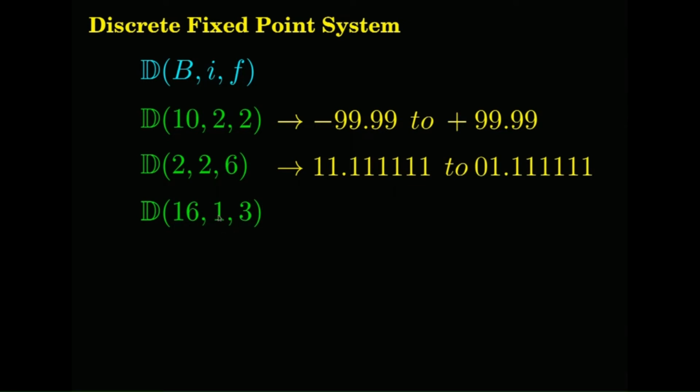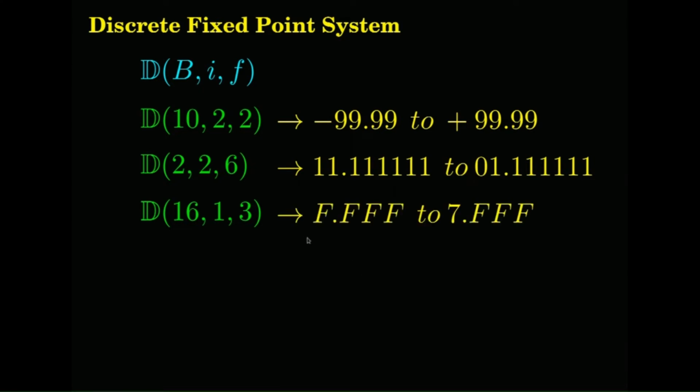This is a how many bit number? This would be a 16-bit number. 3 plus 1, 4, so I have 4 bits to the left of the base point, and 12 bits to the right of the base point.